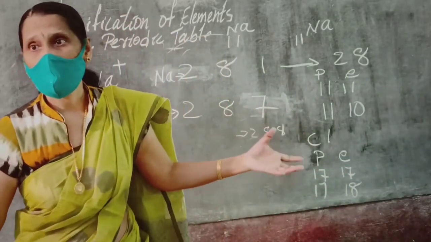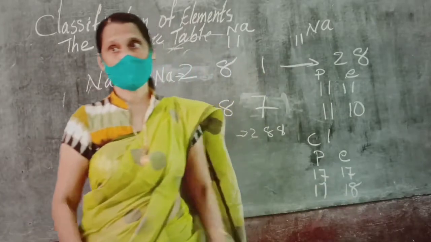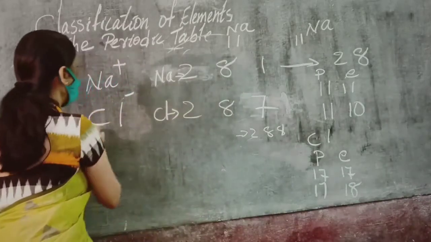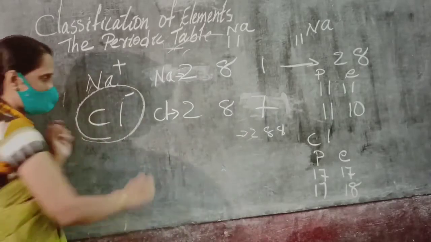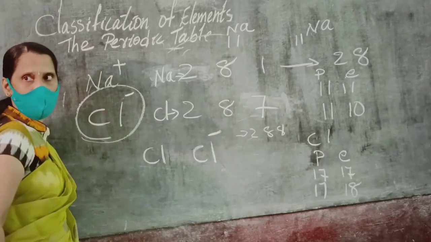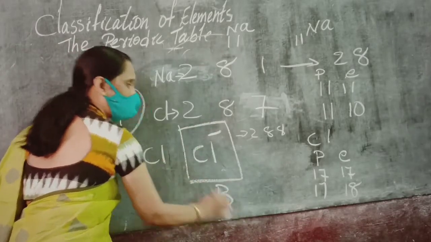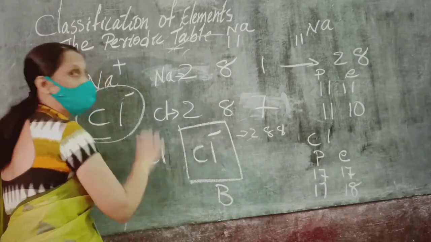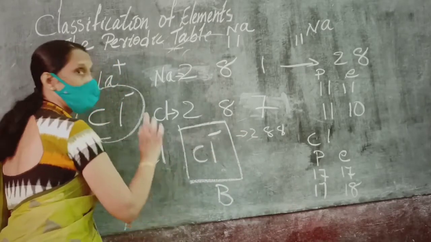So what is more now? Electron number is more. Since the number of electrons is more, does attraction increase or decrease? Decrease. So chloride is bigger in size compared to chlorine. Chlorine and chloride ion, which is bigger? The chloride ion is big. So negative ions are always bigger than their neutral atom.